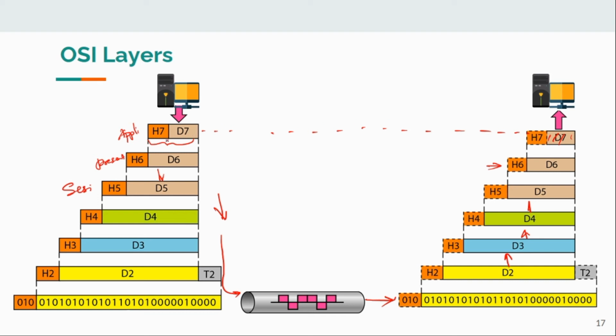This header will be analyzed only by this layer. That is how OSI layers are implemented. Why do we need so many hurdles and so many headers? Because the internet consists of billions of computers. Billions of computers. Computers are there, routers are there, gateways are there, servers are there.